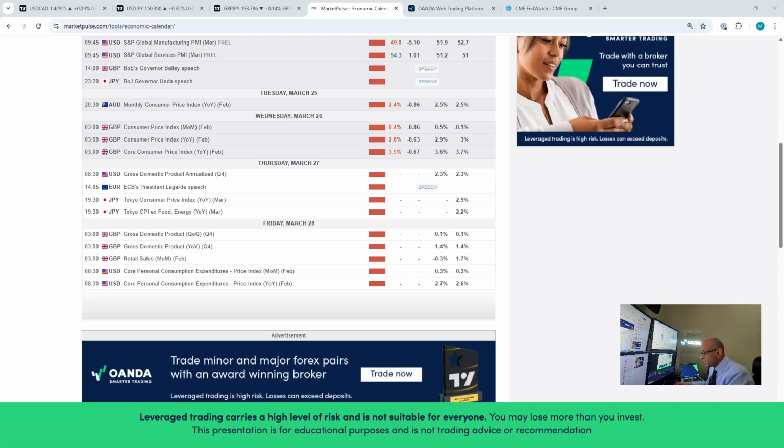Australia's CPI released earlier today also came below expectation at 2.4%. This comes ahead of the RBA's interest rate decision next week.